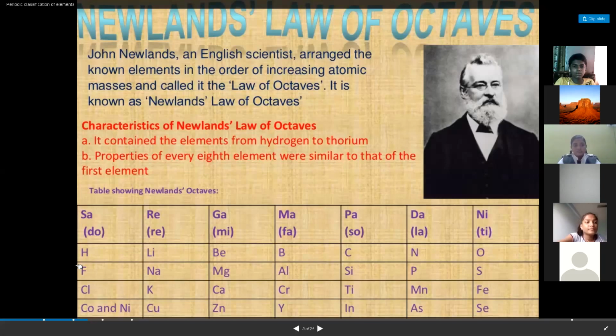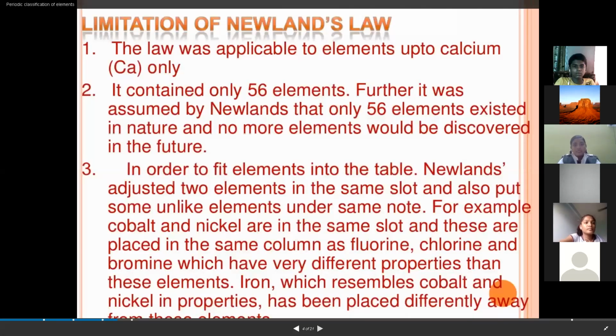We have seen this also. But did all elements successfully fit into this order? No. Only up to 20 elements. That is what you can call the limitation. And at that time, how many elements were known? 56.